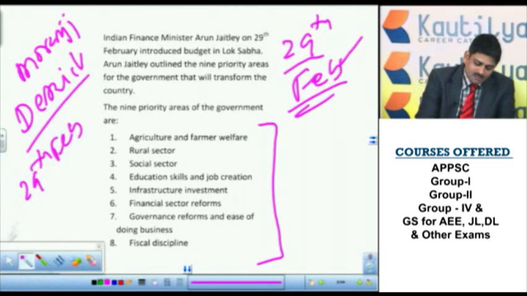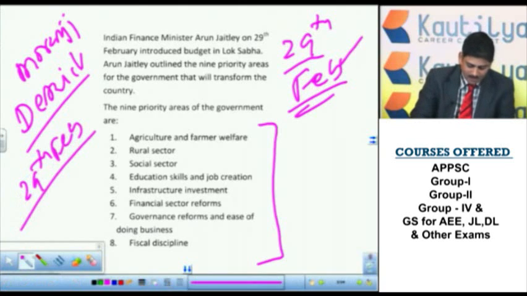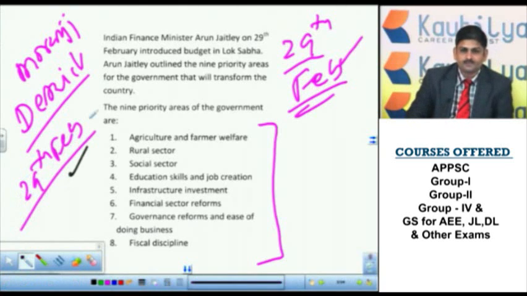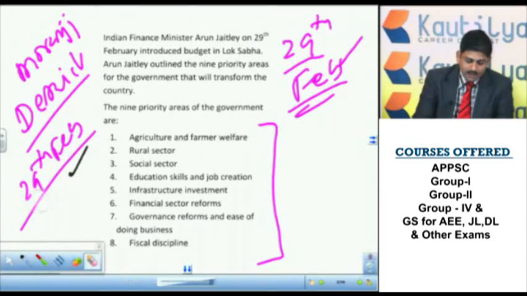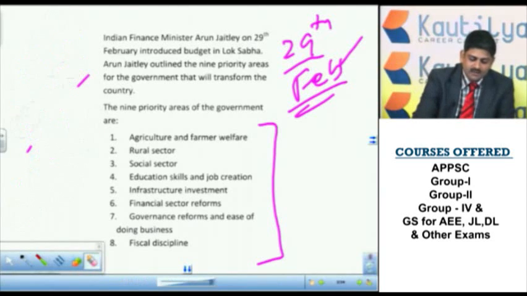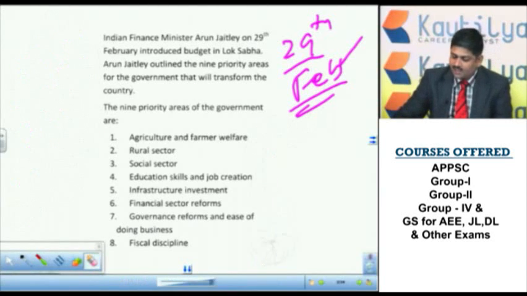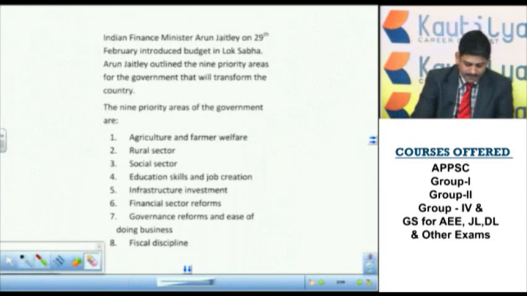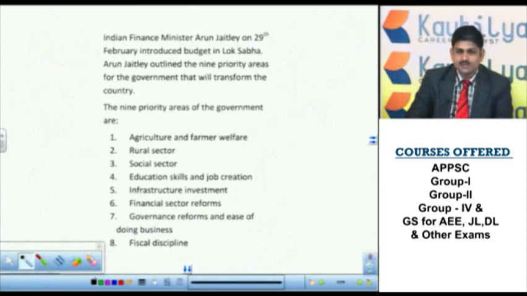So even on his birthday, twice he presented the budget. This is another important static GK question. Later Morarji Desai even became the Prime Minister of India. He was the first non-Congress Prime Minister in India. He became the Prime Minister from the Janata Dal Party.